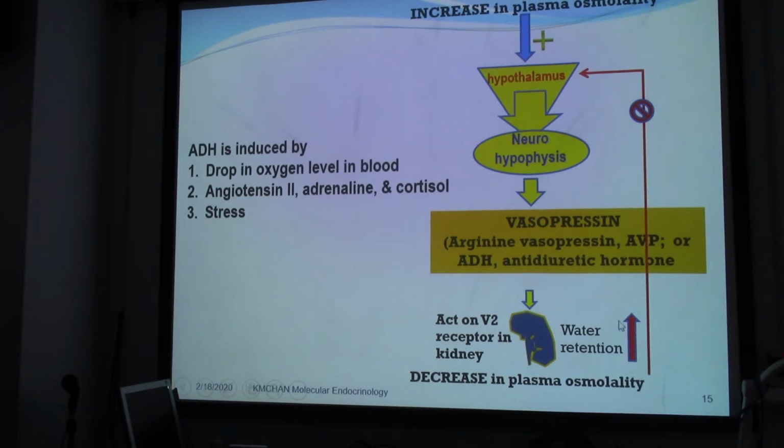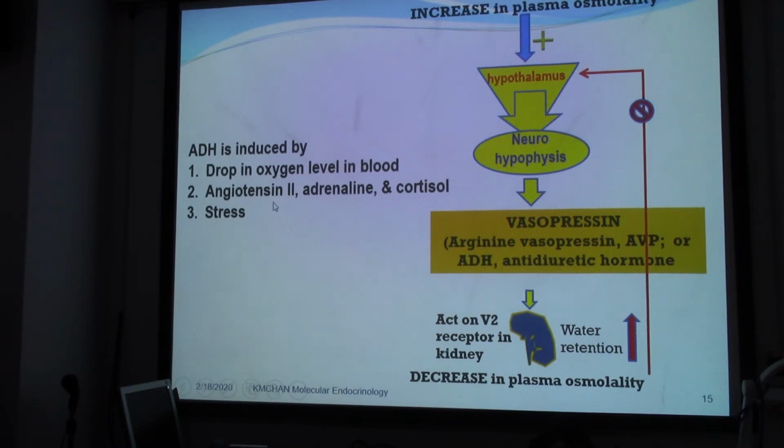So more water would come in. So the decrease of plasma osmolarity would feed back here to inhibit the release of vasopressin. So vasopressin or ADH is induced by a drop in oxygen level in blood.